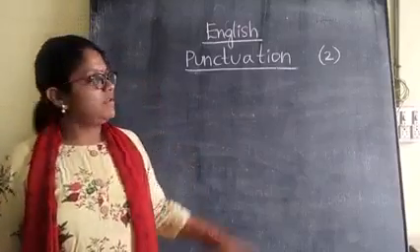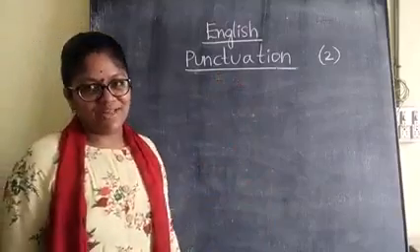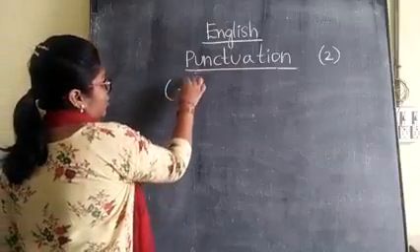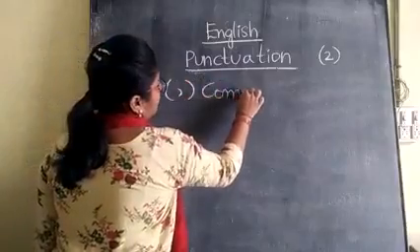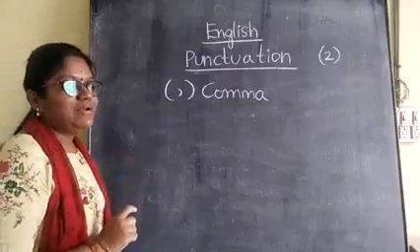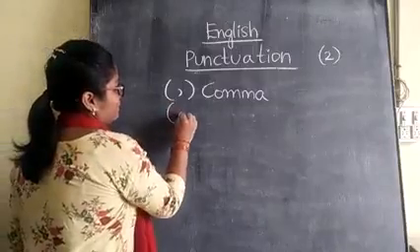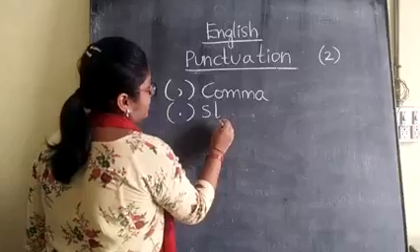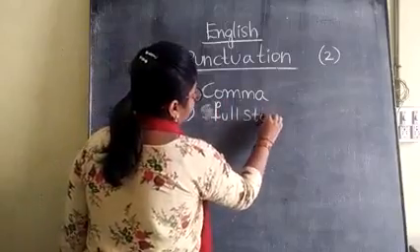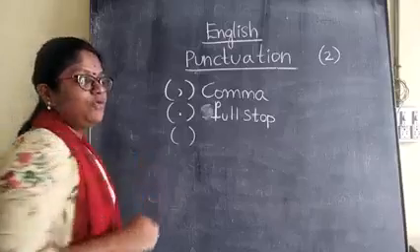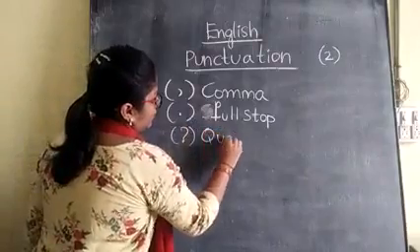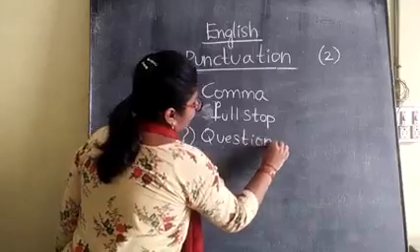Now, what are the things we have learned under the punctuation, children? We will write once again. First one, what we wrote? Comma. Yes, comma we wrote. Where you must give the comma, we have learned thoroughly. Yes or no? And second, what we learned, children? Full stop. And third, what we learned, children? Question mark.